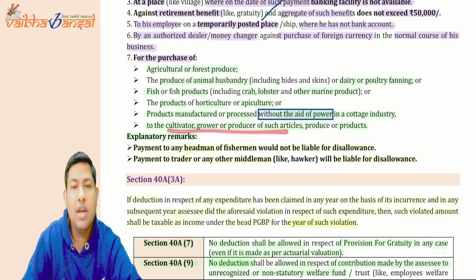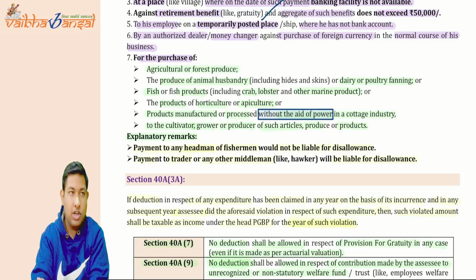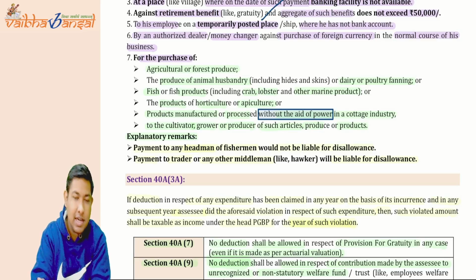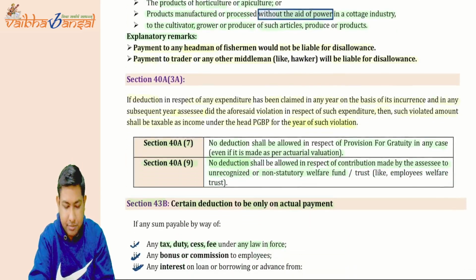to the cultivator. Now you can tell me whether the payment to a trader or middleman is allowed as deduction. No, it is not allowed as deduction. But if the payment is given to the headman of the fishermen, is it allowed? Yes, it is allowed.